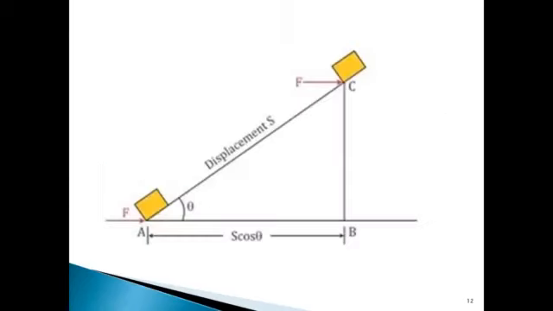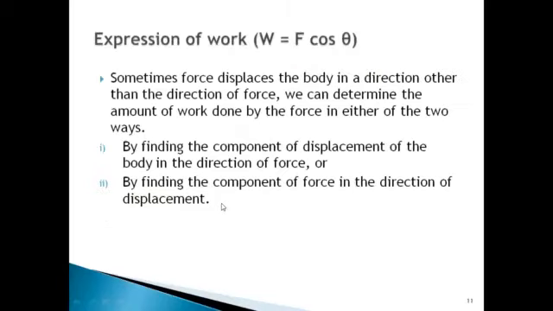In this picture you can observe that force is being applied along AB, but the displacement is along AC. Sometimes it happens that force displaces the body in a direction other than the direction of force.